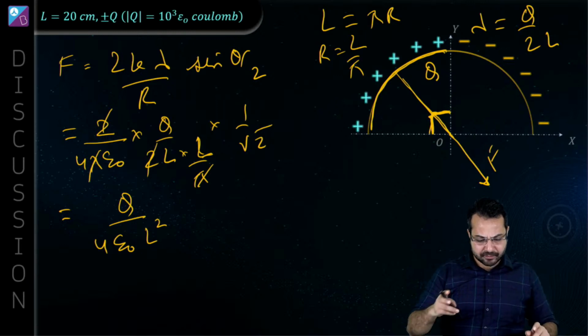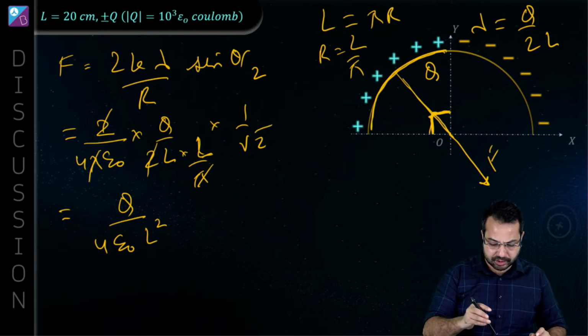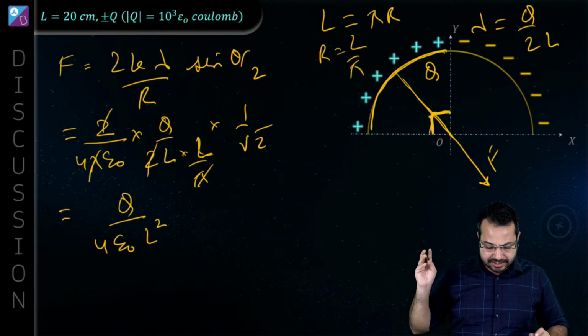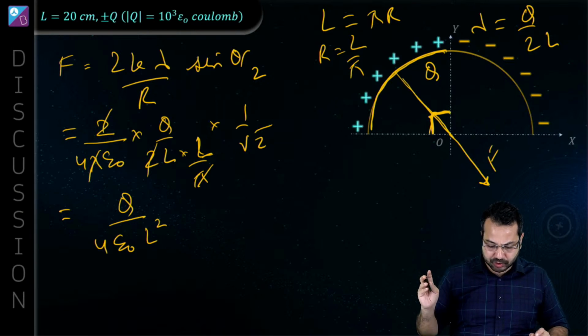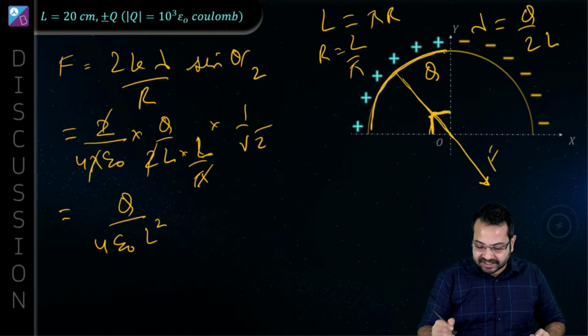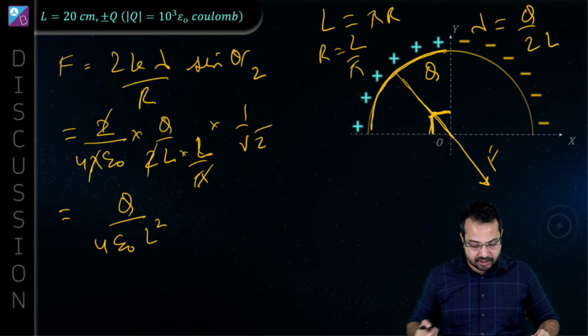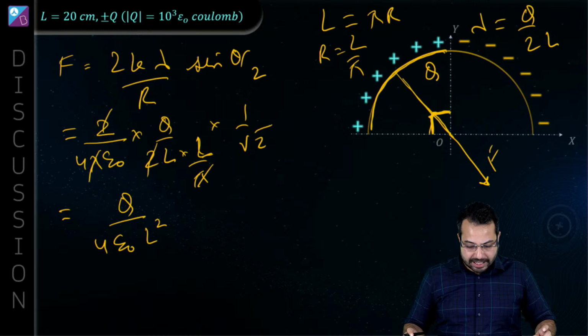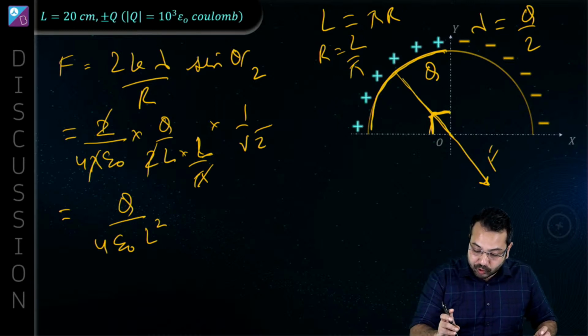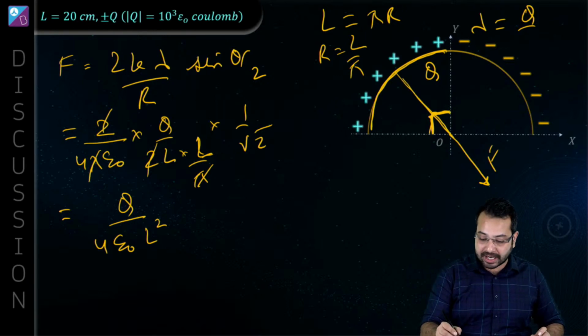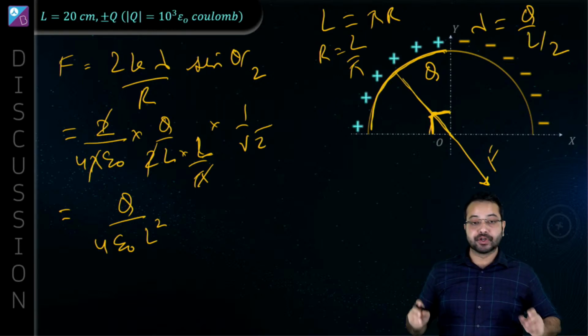I think, have we made a calculation mistake somewhere? I was talking about doing the substitution, right? Probably. Let me just check if I've done the substitution right. Okay, so the length is pi r, so the radius has to be L by pi. That is correct. Lambda, oh, I'm sorry. Lambda should be Q upon L by 2. I am absolutely sorry. I'm really sorry about this.